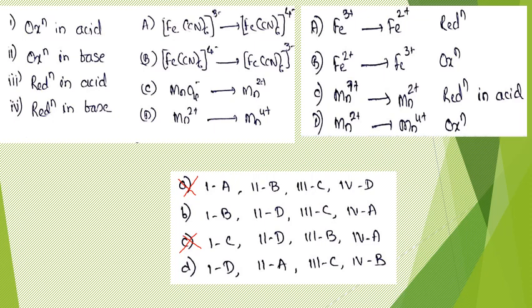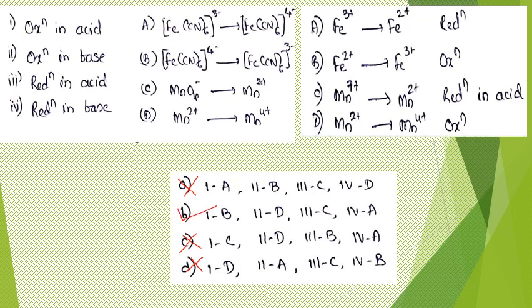Then the last option is 1D they say. So 1 is oxidation in acid, they say it is D, oxidation, fine. So it matches well. Next we look at 2A, oxidation in base. But see what you find here: they say 2 is A, but A is reduction. So this is also not matching. Now you can conclude that even this is not the answer. Like this, you have removed option A, option C and option D. You are just left with option B, and that should be the answer for this question.